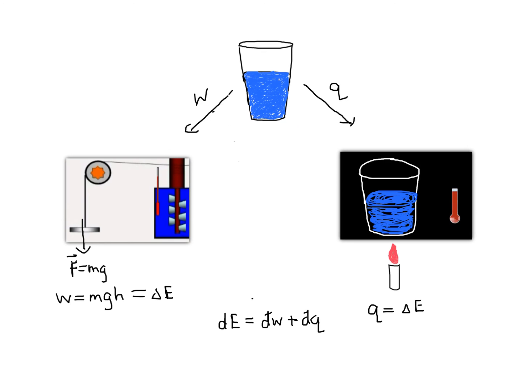So the first law of thermodynamics simply tells us that we can obtain the total change in internal energy of the system by adding up all the energy transferred in or out of the system as work and all the energy transferred in or out of the system as heat.